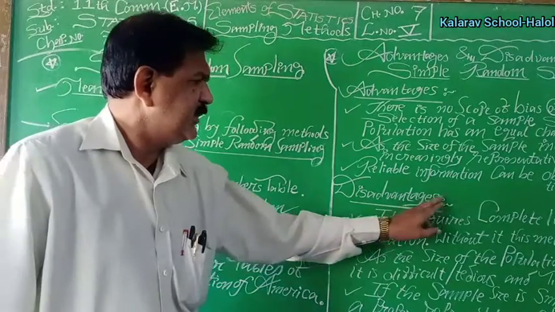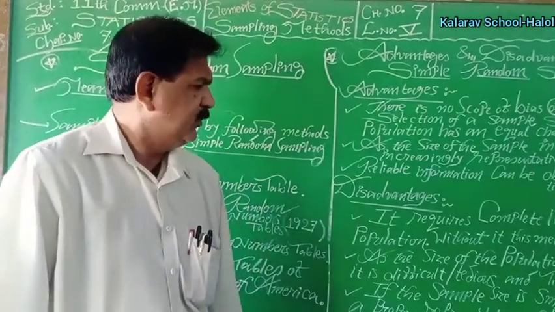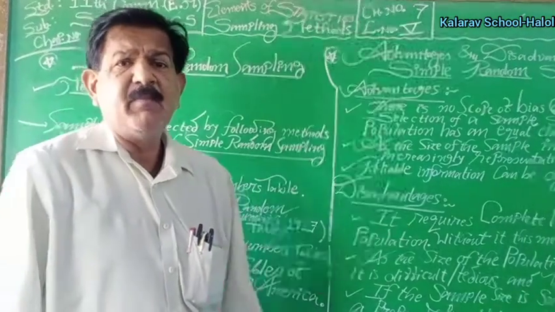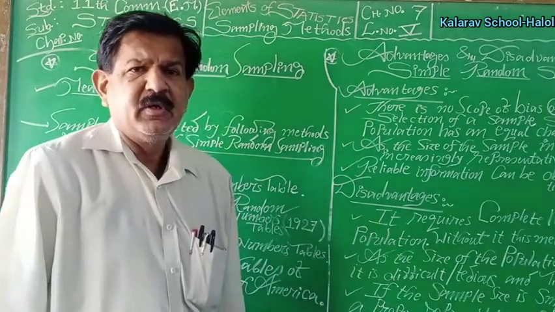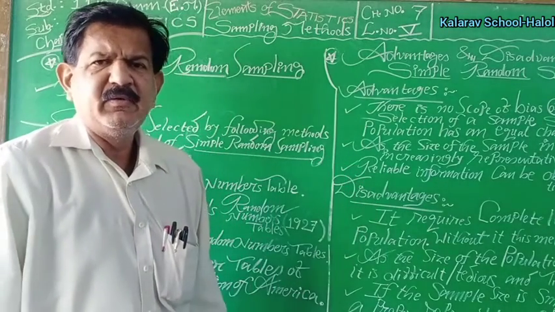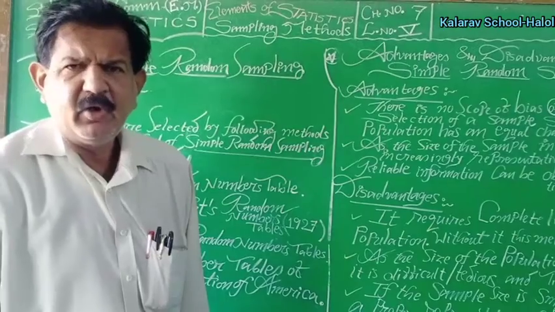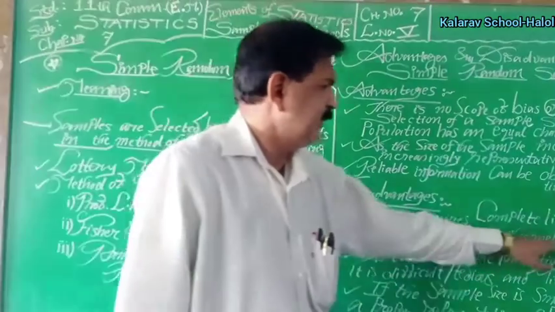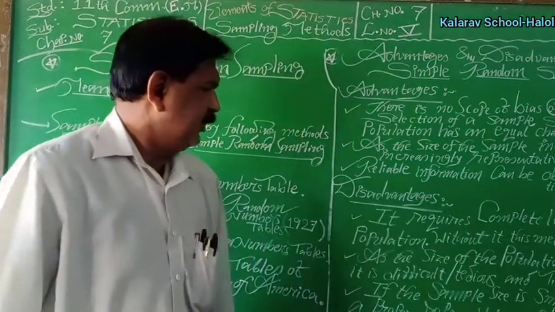Now, the disadvantages or demerits of this method: it requires a complete list of the population. If the complete list of the population is not available, then this method cannot be adopted or used.